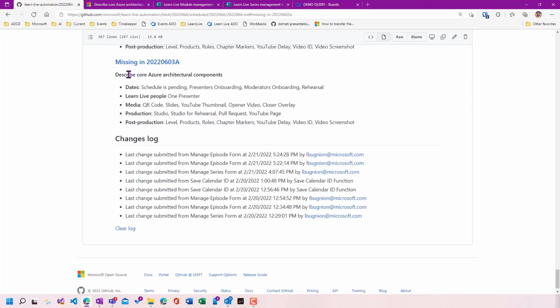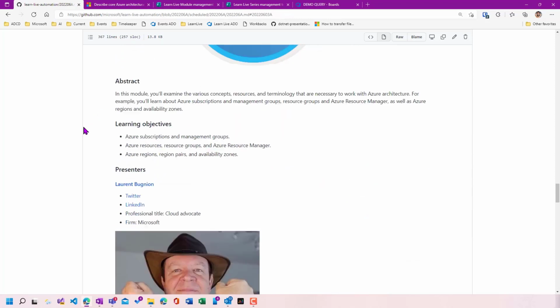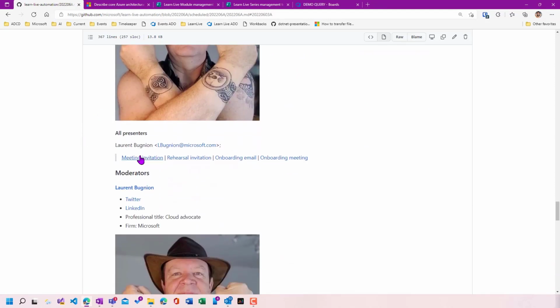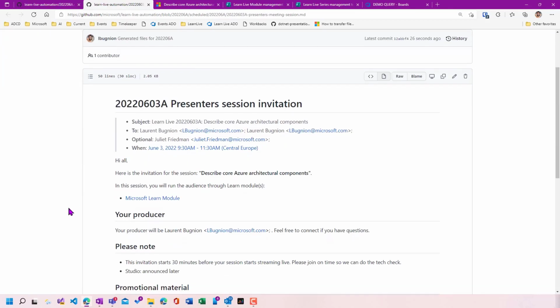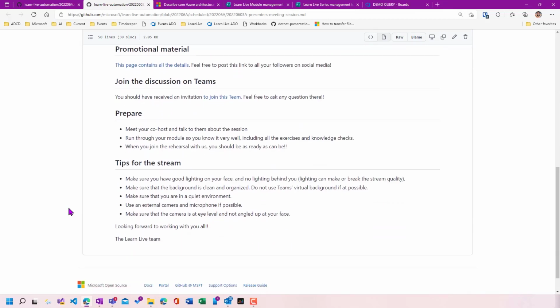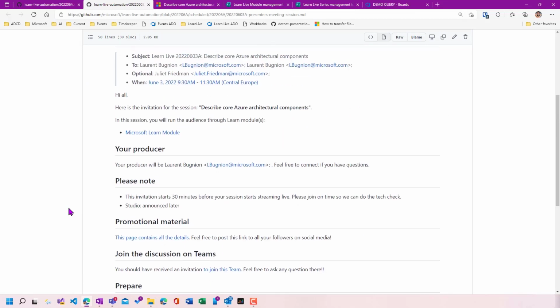And finally, if I go and check some of those documents, for example, here is the meeting invite for the session, and I see that it is addressed to myself since I'm going to be the presenter and the producer. I also have the time and the time zone in which this event is going to take place. Some things are still missing.